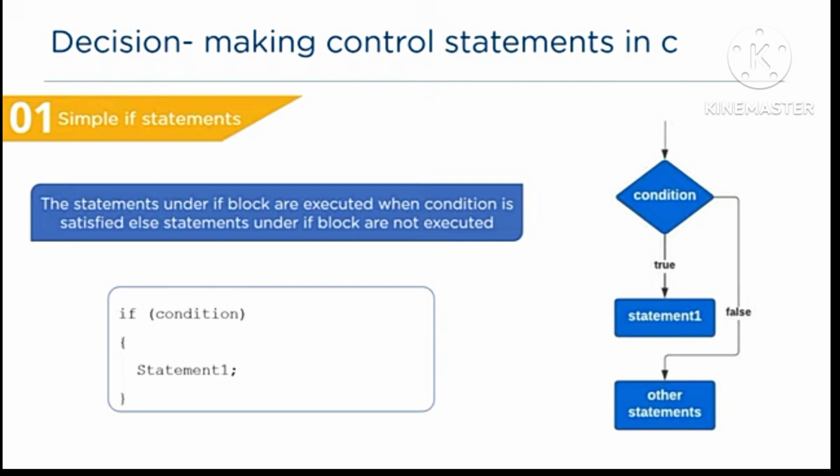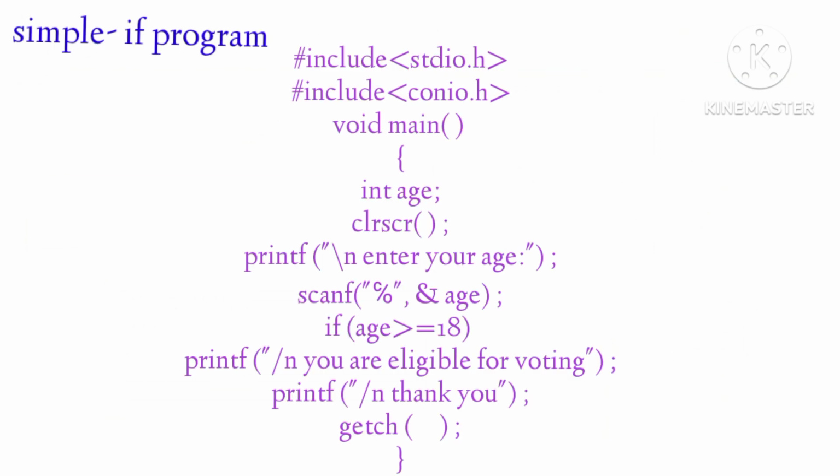The statements under the if block are executed when the condition is satisfied, else the statements under the if block are not executed. This is the syntax of the simple if statement, and this is the flowchart of the simple if statement. And this was the program of the simple if statement.